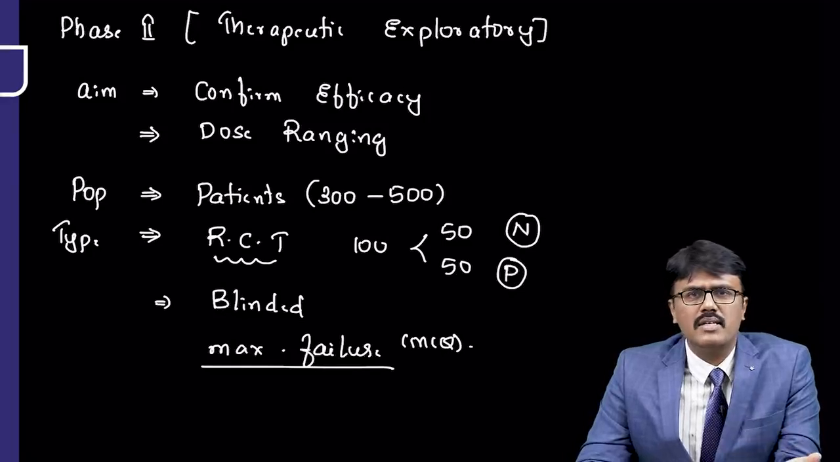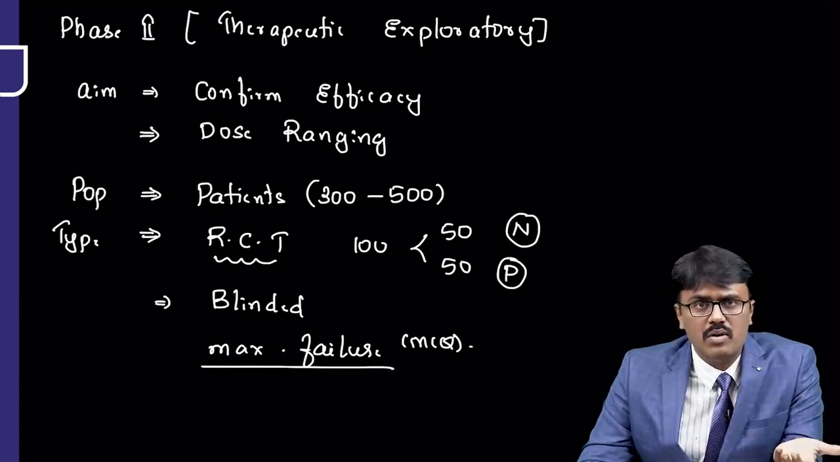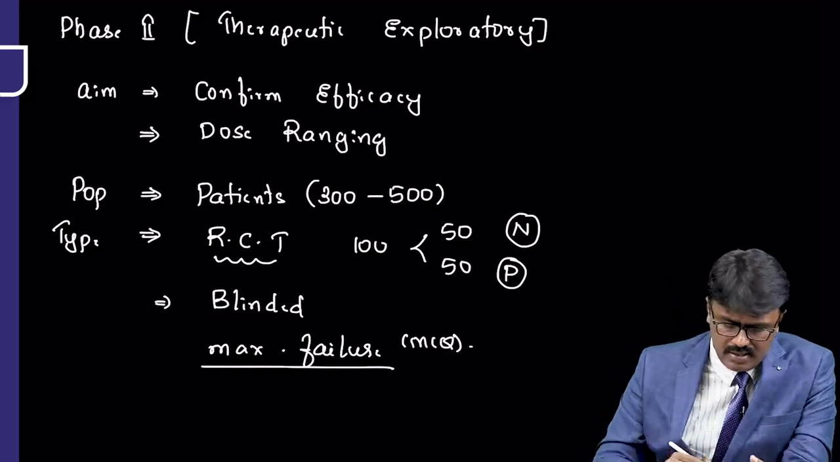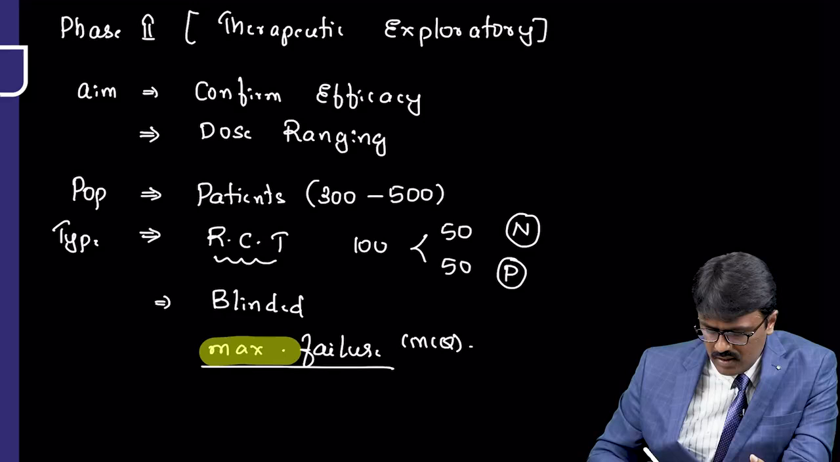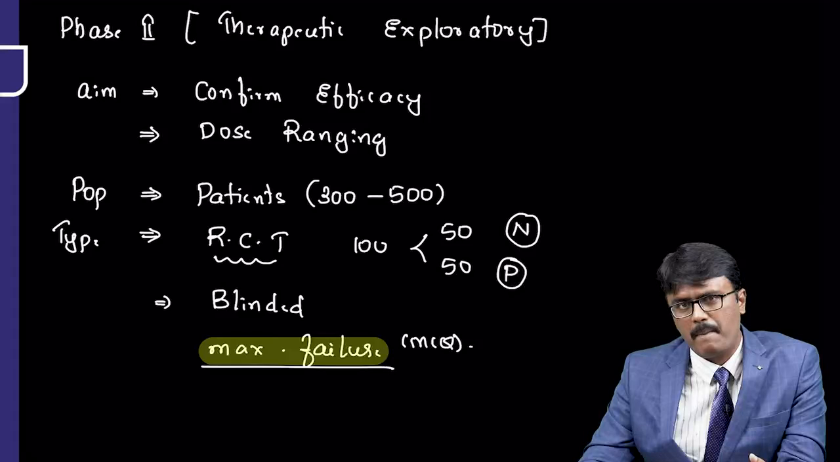It's phase 2. Why? Because when we do the trial, the drug may not work. The COVID may not go away. The BP may not decrease. So the drug may not work. That's why if the drug doesn't work, it will fail in phase 2 and it will not go for further phase 3 or phase 4.